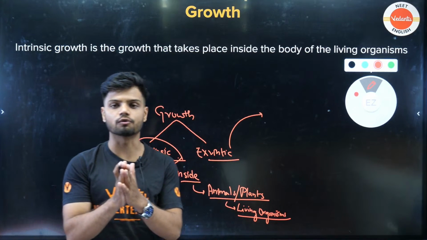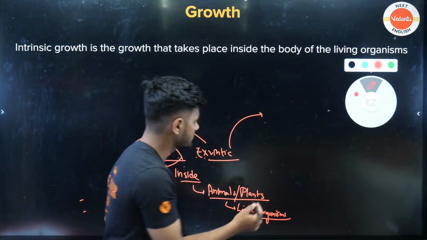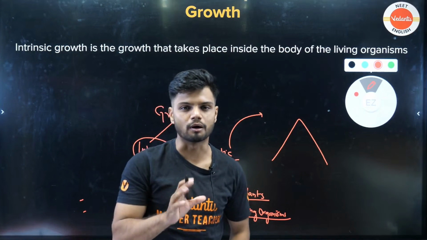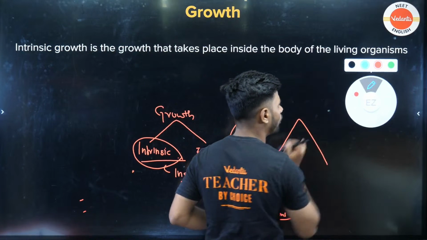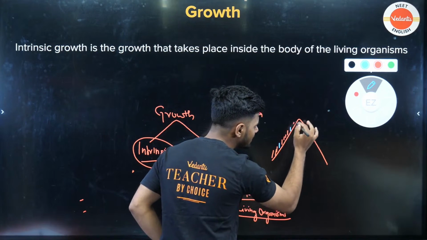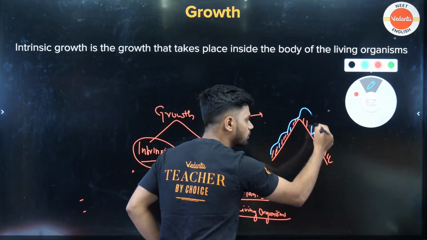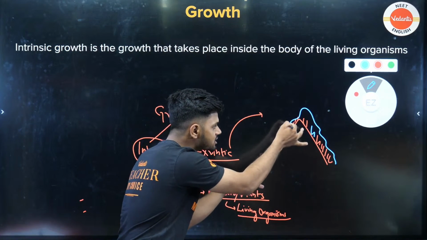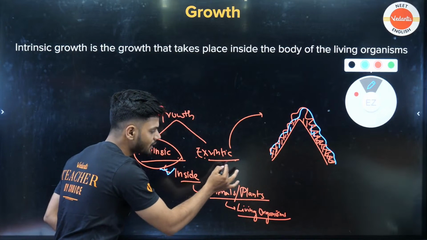Extrinsic growth. Listen to me very carefully, all of you. Extrinsic means outside. Imagine this is your mountain. Now, on top of this mountain, during the snow season, can we see an additional layer on top of it? Yes. One more layer will come on top of it. Now, this type of growth, which is happening externally, is called your extrinsic growth.